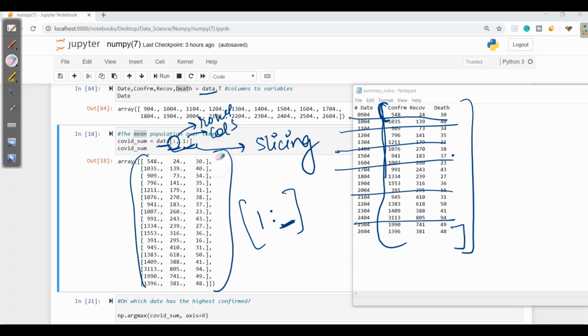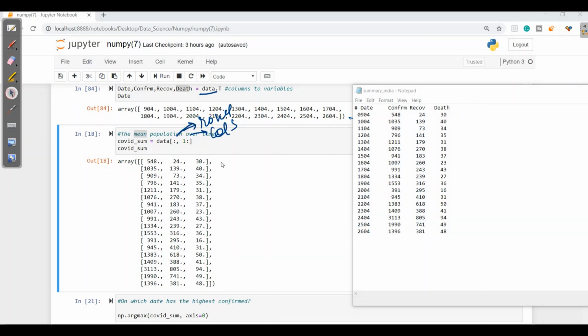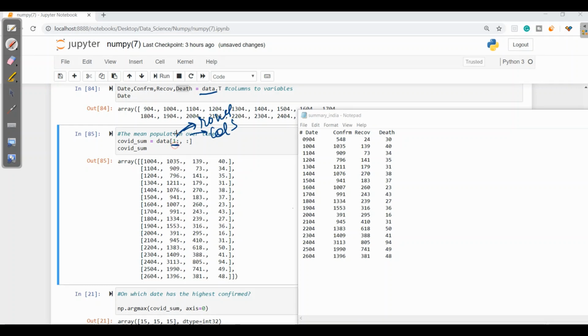Now let's play with this. Now in rows, let's ask from 1. In rows 1, that means the first row will be ignored. It will print from 10 April to the last, as in the last we haven't given any condition. But for the columns, it says to print all the columns.